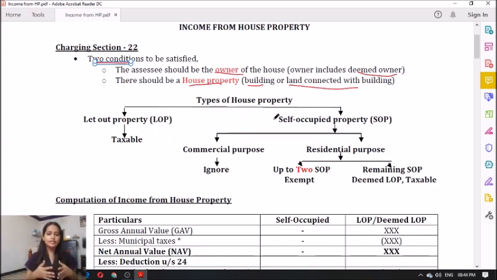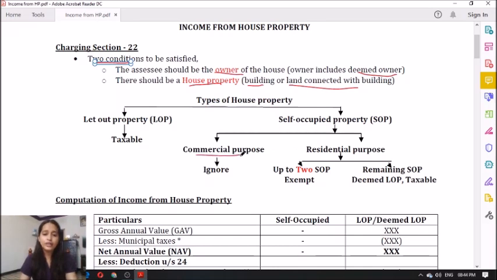House property can basically be classified into two types. One is the self-occupied property and the other one is a let-out property. Now let-out property is always taxable. Coming to the self-occupied property, you have to check whether it is used for a commercial purpose or a residential purpose.